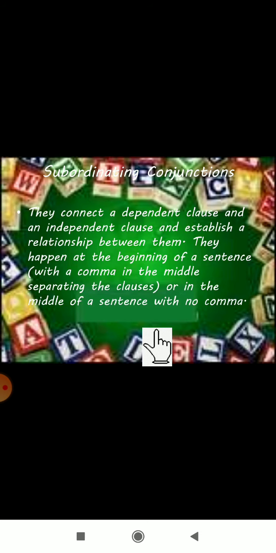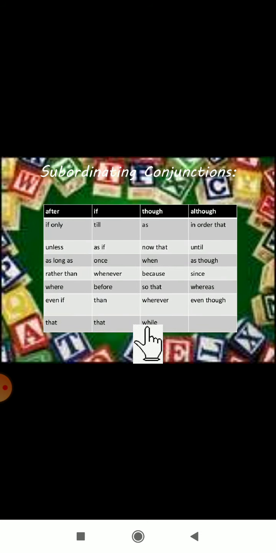So here are examples of subordinating conjunctions. See, after, if, though, although, if only, till, as, in order that, unless.